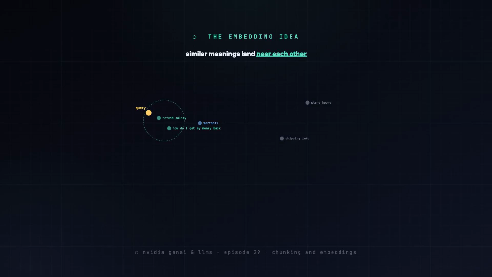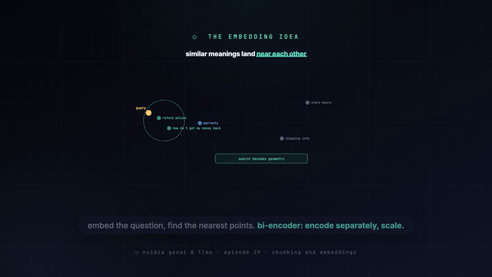The model that does this is a bi-encoder. It encodes the query and the passage separately. That separateness is the whole trick. You embed all your passages once offline and only the query at runtime. That's why vector search scales.